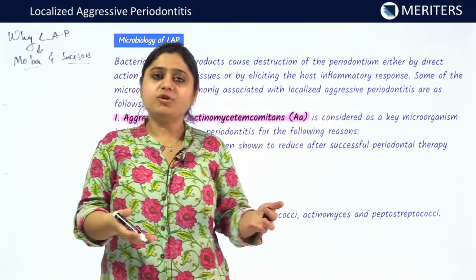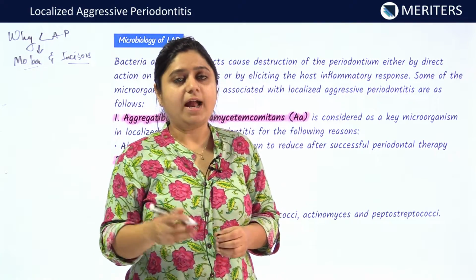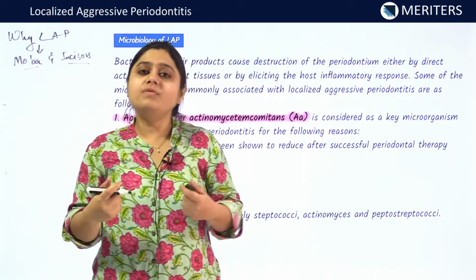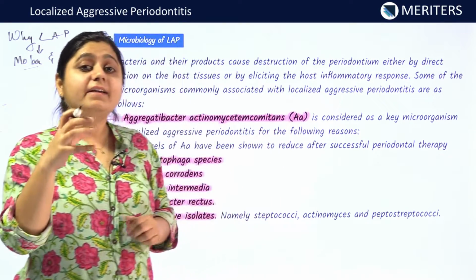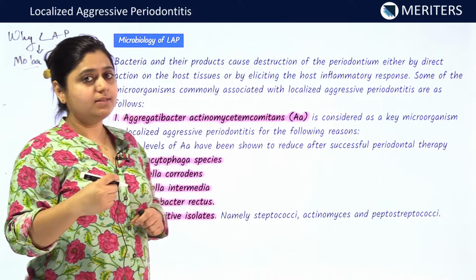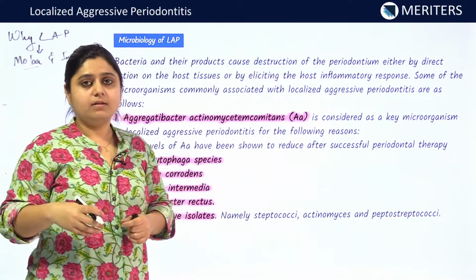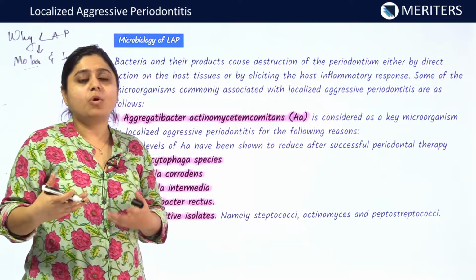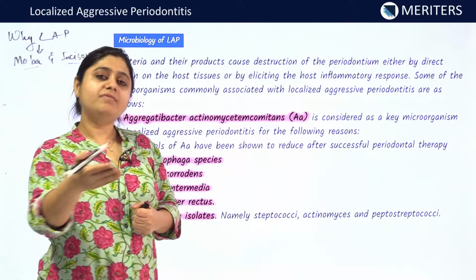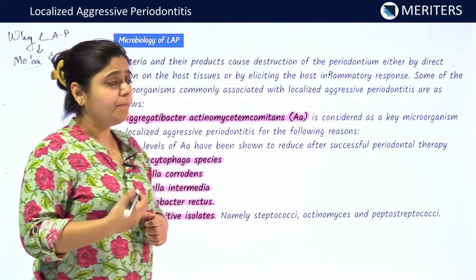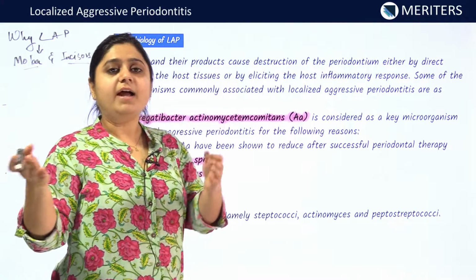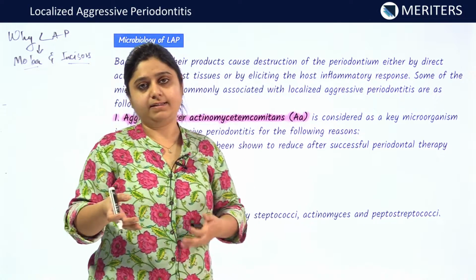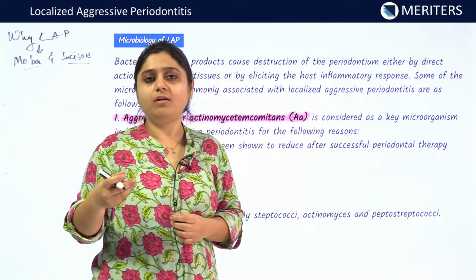They come at around 6 to 7 years of age. At that time, the host's immune response is not that strong in a child. So, when Aggregatibacter actinomycetemcomitans reaches these sites, the immune response of the body is not strong enough to fight the AA. So, AA produces various virulence factors which we have seen before, and it causes destruction at these sites. It causes bone loss and periodontal loss.